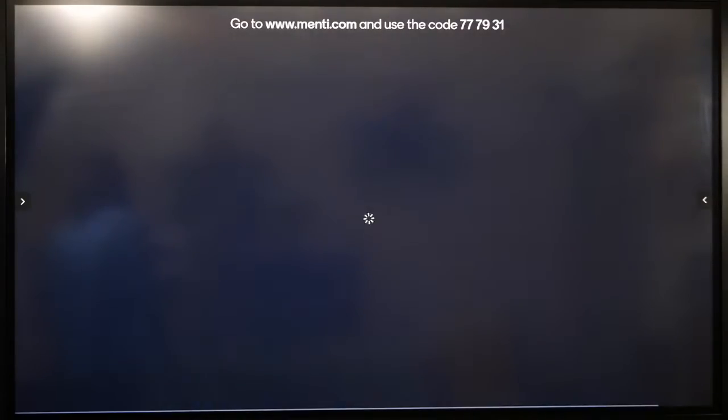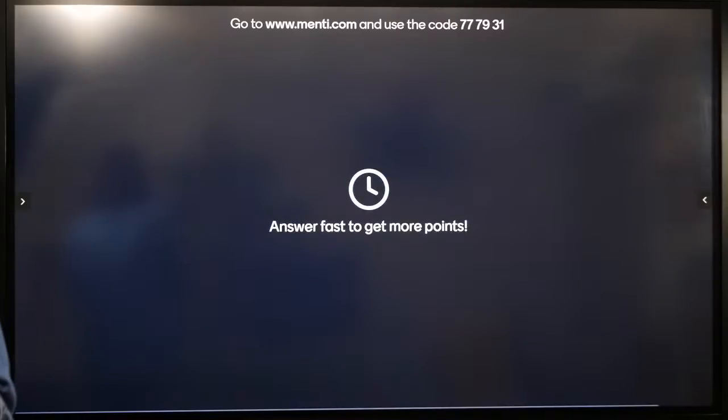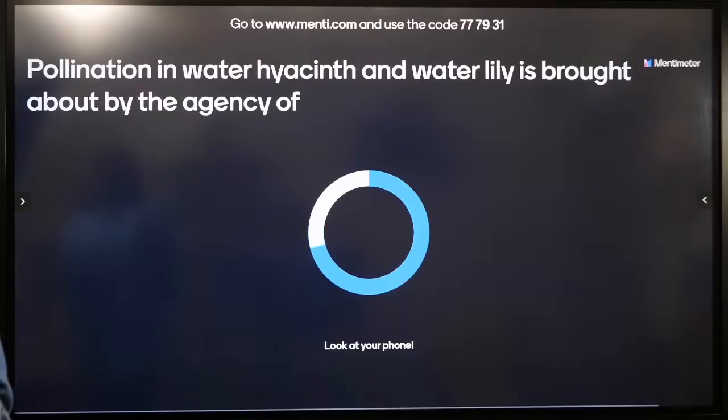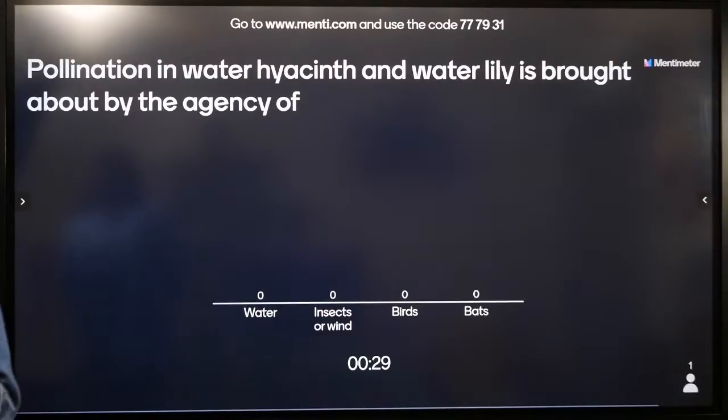चलो अगले सवाल पे guys. Pollination in water hyacinths and water lilies brought about by the agency of water, insect or wind, birds and bats. Lily, they have flowers, let me tell you this.